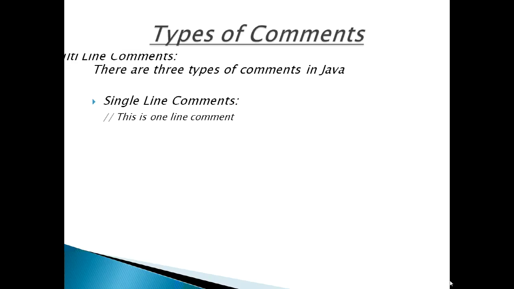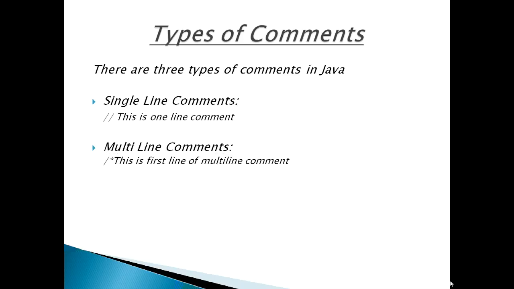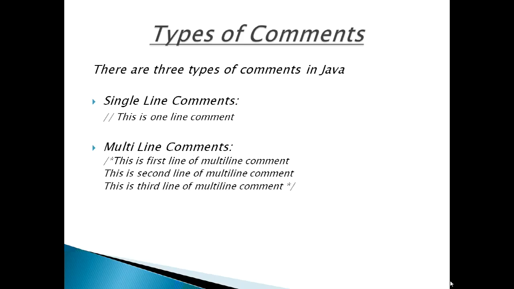Now next is multi-line comments. These comments are used for representing several lines of comments. These comments start with slash star and end with star slash. In between slash star and star slash, whatever is written is treated as a comment. For example, slash star, this is my first line comment, this is my second line comment, this is my third line comment, and I'm closing star slash. So this is about multi-line comments.